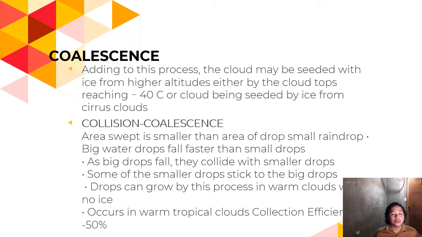Big water drops fall faster than small drops. As big drops fall, they collide with smaller drops. Some of the smaller drops stick to the big drops. Drops can grow by this process in warm clouds with no ice. It occurs in warm tropical clouds. Collection efficiency is 10 to 50%.